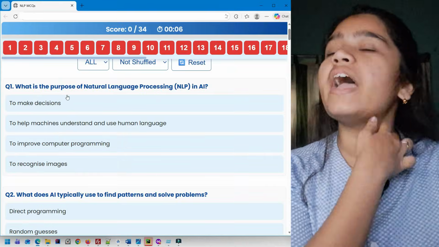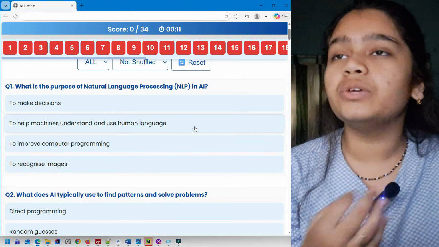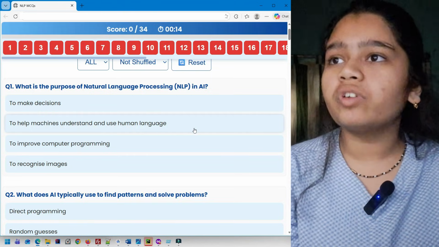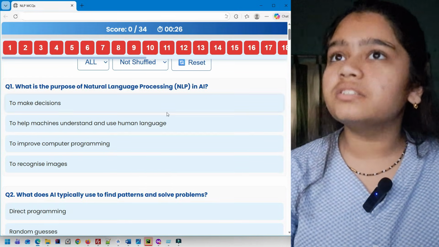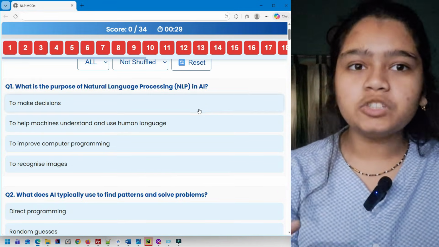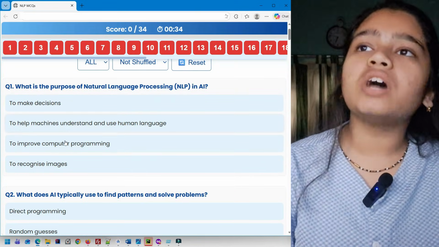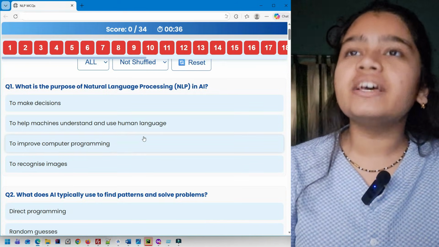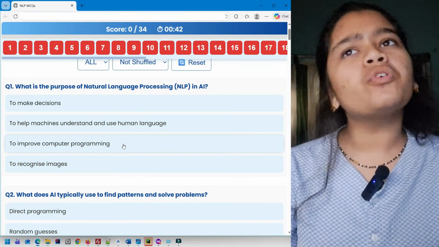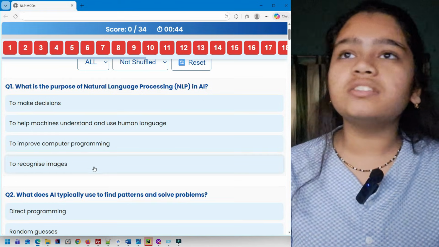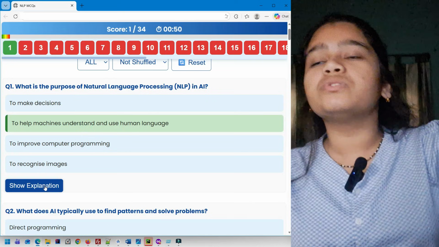What is the purpose of NLP in AI? To make decisions, to help machines understand and use human language, to improve computer programming, to recognize images. Let's analyze the options. To make decisions, that is not the job of NLP specifically, that's the job of AI. To help machines understand and use human language, yes, this can be because NLP deals with decoding the human language. To improve computer programming, not exactly. And to recognize images, that's for computer vision. So it's going to be option 2, to help machines understand and use human language.